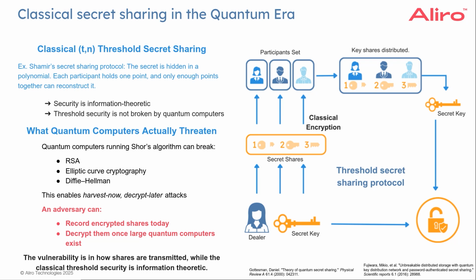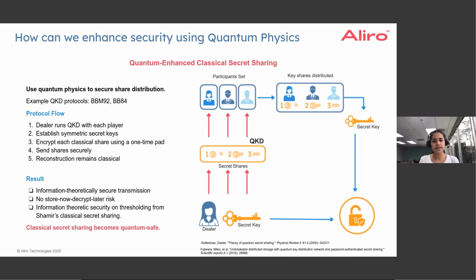An eavesdropper can, in fact, save some or all of these shares by intercepting them, and at a future date, they can decrypt them when they have access to quantum computers that can run Shor's algorithm. So this opens up the harvest now, decrypt later attack, which is possible during transmission, and it is the transmission of the secret shares that poses the vulnerability in classical secret sharing protocols when we consider how they would fare in the quantum era. So how do we go ahead and resolve this?